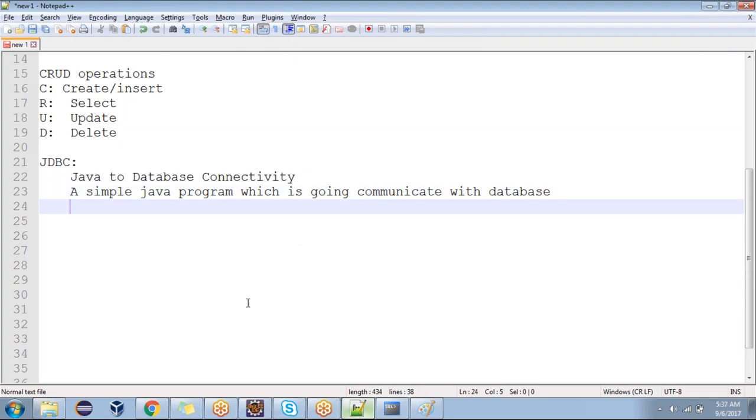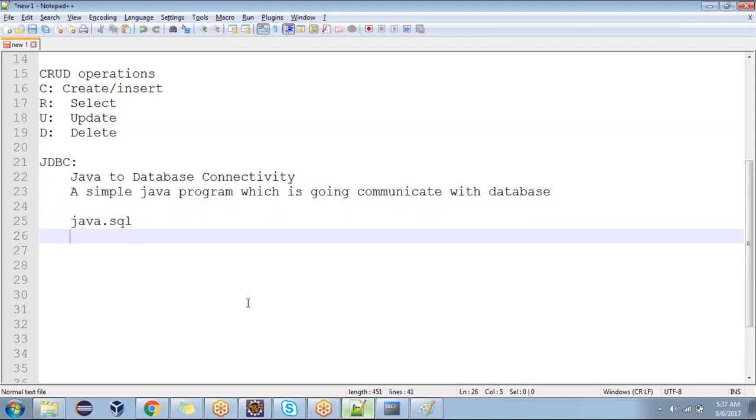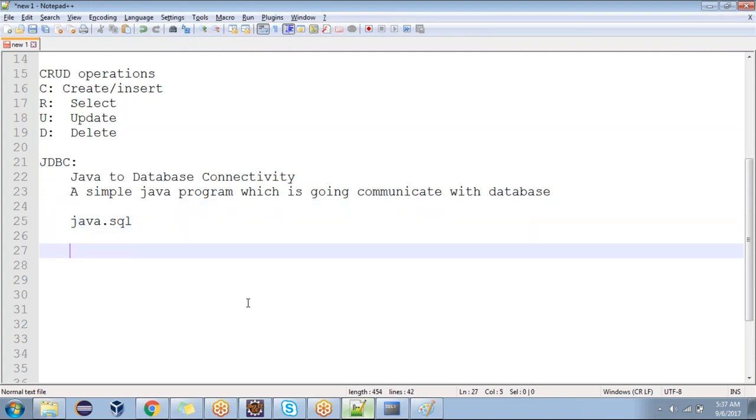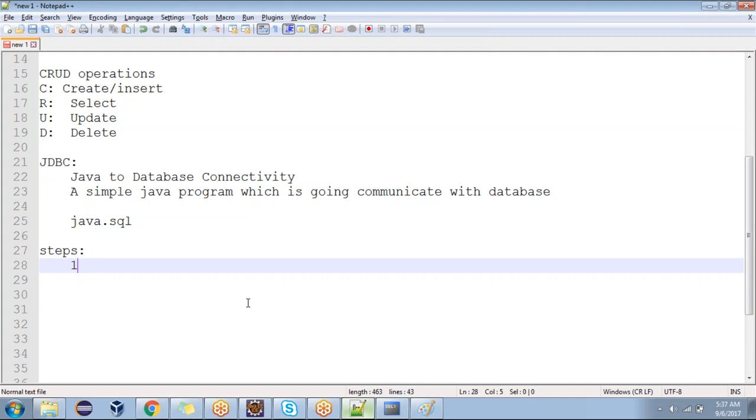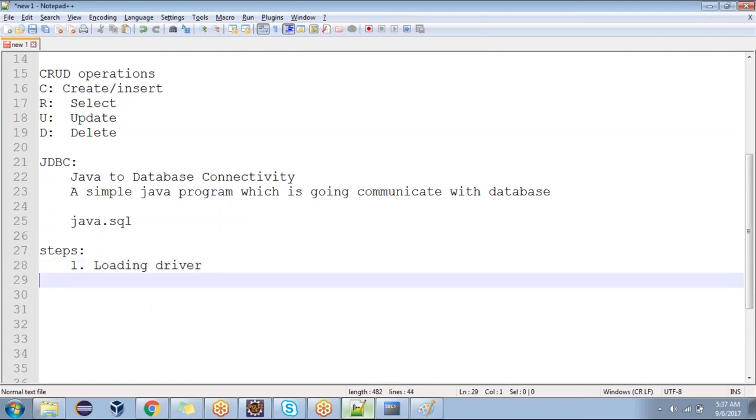In our database, it's going to use one package, the package called java.sql package. Now, for that, it's going to follow some steps. It's a fixed set of steps. Please try to understand this. The first step is each and every database will contain one driver. First step, we need to load the driver.